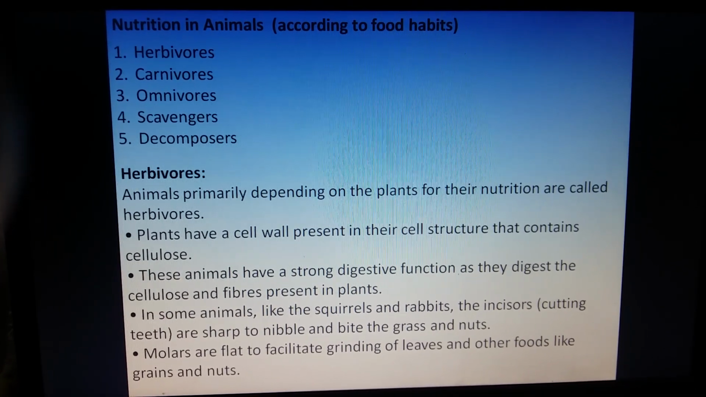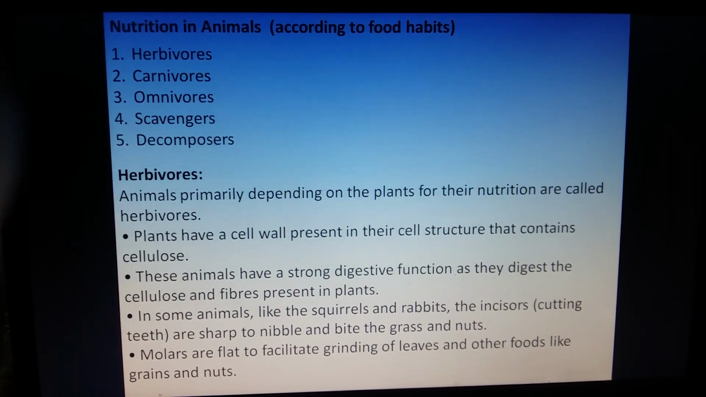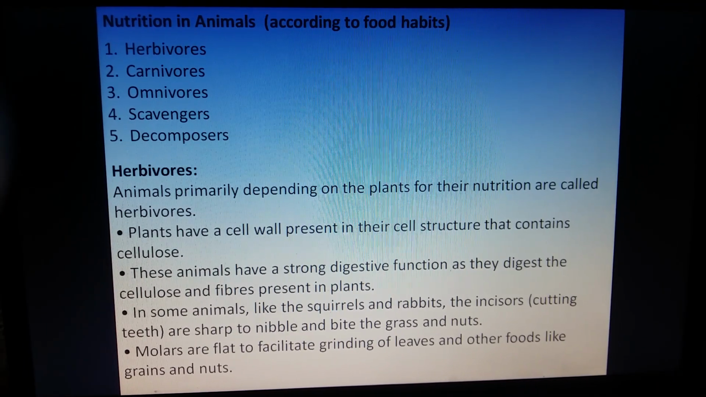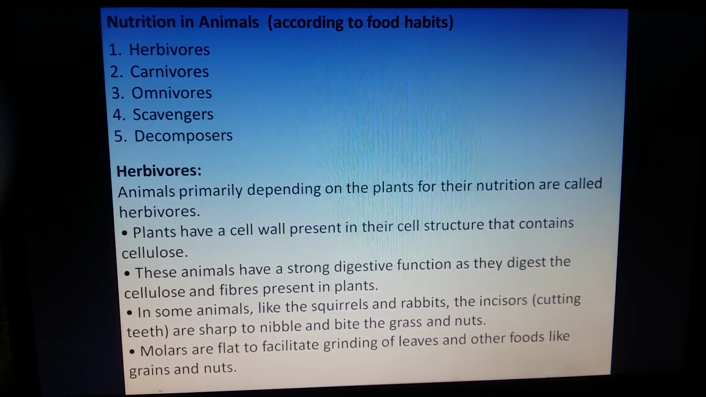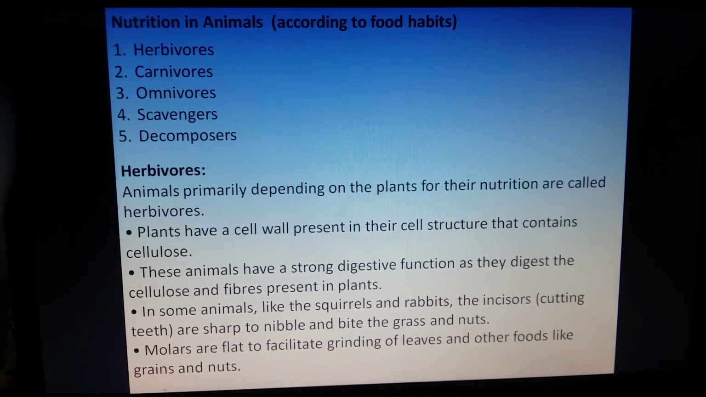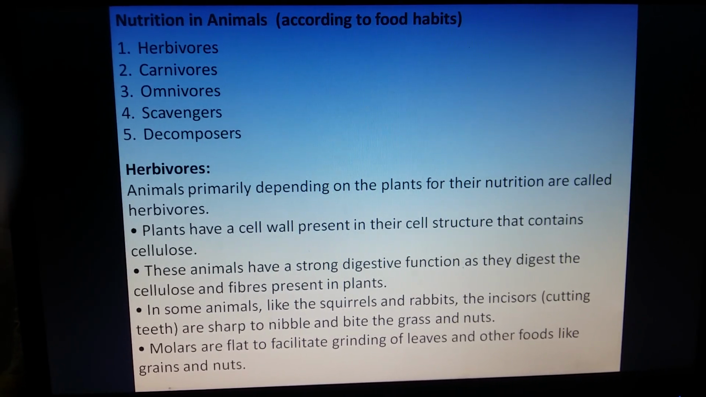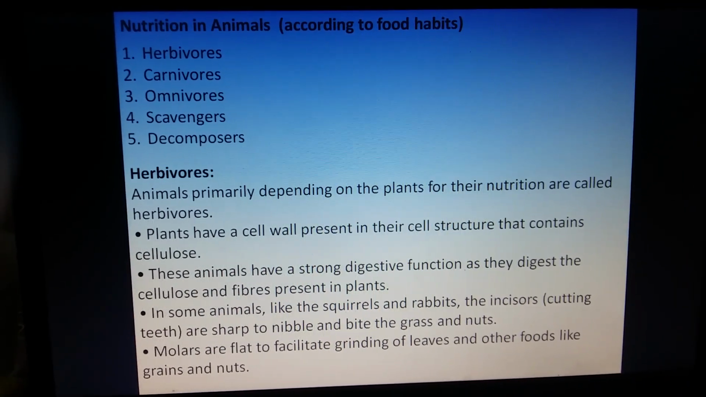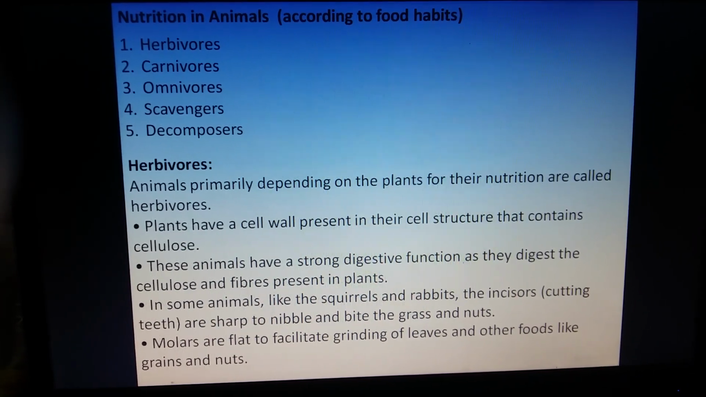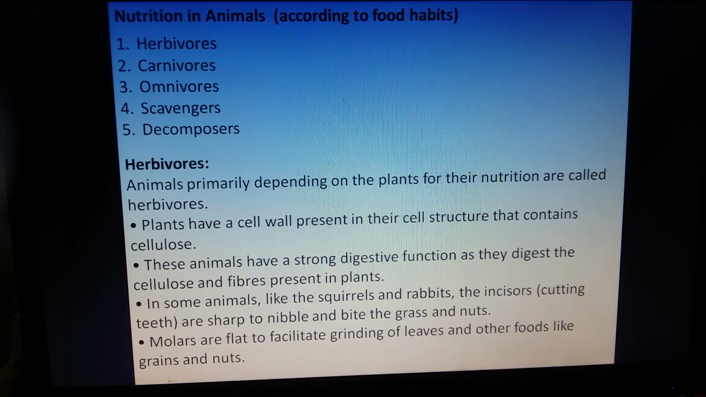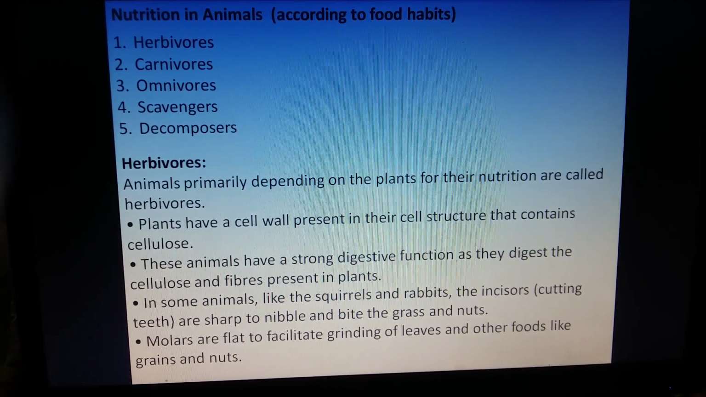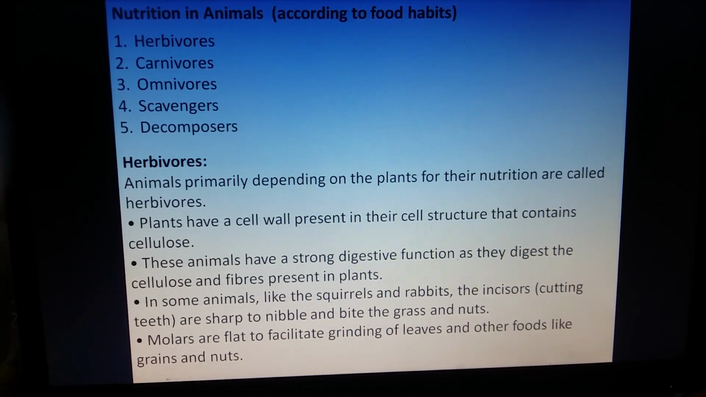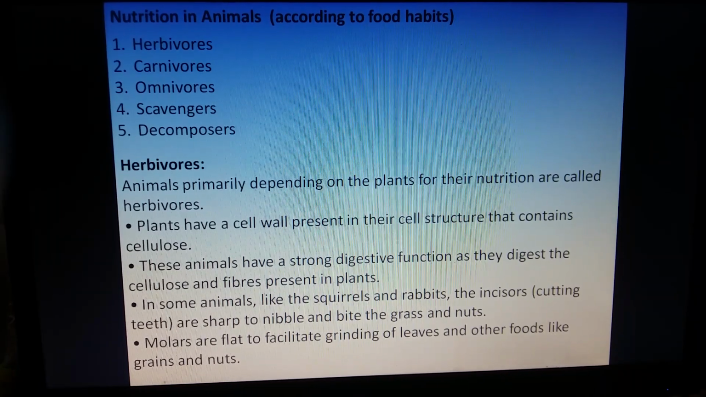Now we all know that plants have cell wall in their cell, and cell wall is made up of cellulose. So the herbivores, the animals which are eating plants, should have a strong digestive function so that they could digest this cellulose and plant fibers. So yes, it is. Herbivores have a strong digestive function so that they can digest cellulose and plant fibers. Other than that, some herbivores, for example squirrel and rabbits, have sharp incisors so that they can nibble and bite the grass and nuts. You know, the incisors are the cutting teeth, the front cutting teeth.